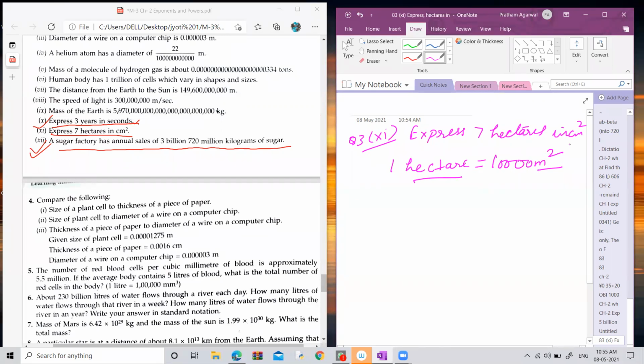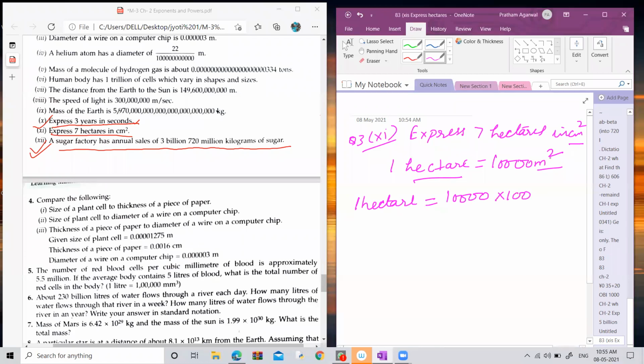But we have to convert into the centimeter. So as we know, 1 meter equals how many centimeter? Please write it in the chat box. 1 meter equals how many centimeter? 100. Very good, Rishika.